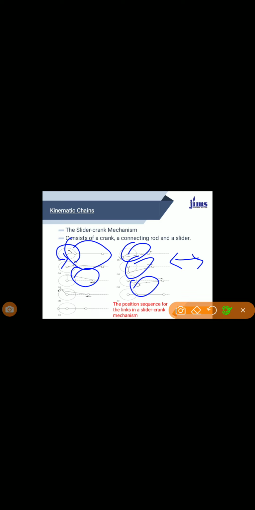Just keep in mind that I am talking about the single slider crank chain mechanism. This type of mechanism converts rotary motion into reciprocating motion and vice versa. For the further classes, you must keep in mind all these concepts I discussed with you, because without them you cannot generalize the concepts coming further.